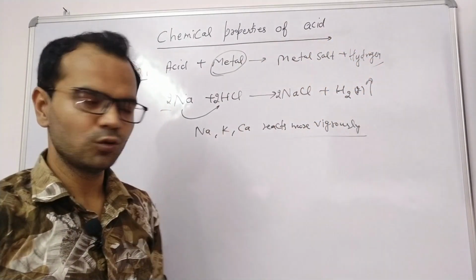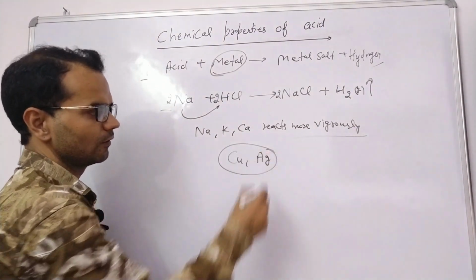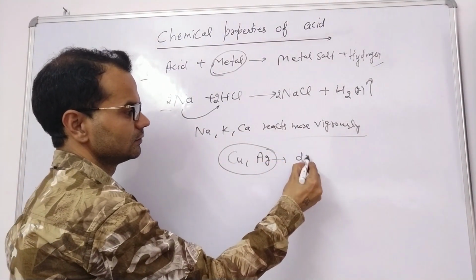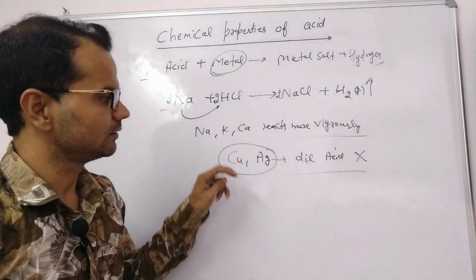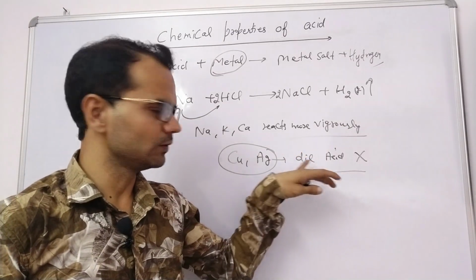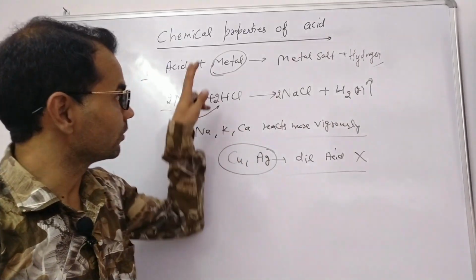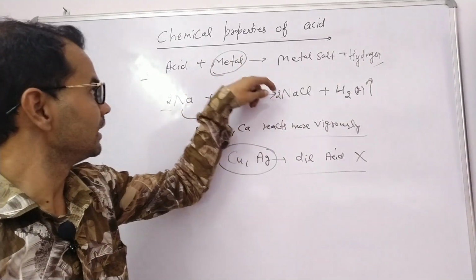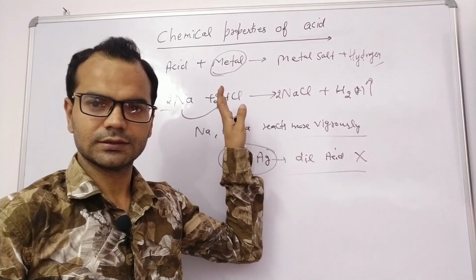Easy. But there are two metals like copper, like gold. They never react with the dilute acid. They may react with concentrated acid, but they never react with the dilute acid. Easy. So reactivity of metal and strength of acid determines the rate of reactions.